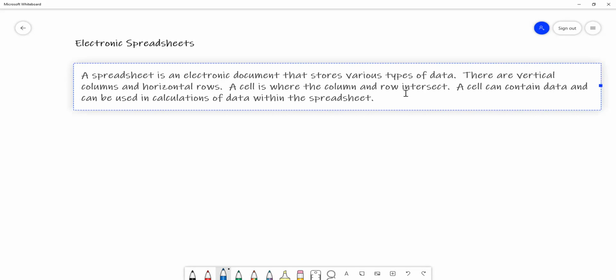Now later, you can use it for various tasks like calculations in this case. Let me know when you finish writing in the chat.